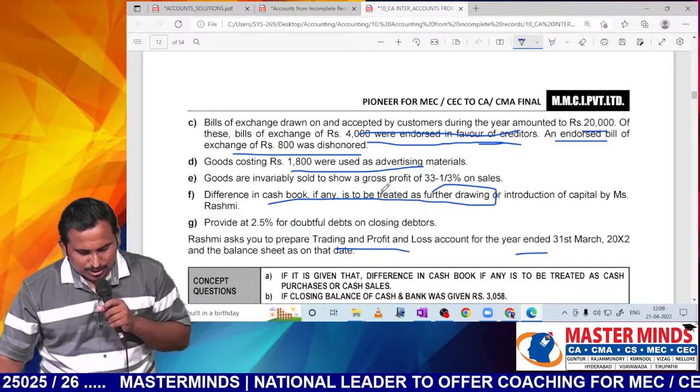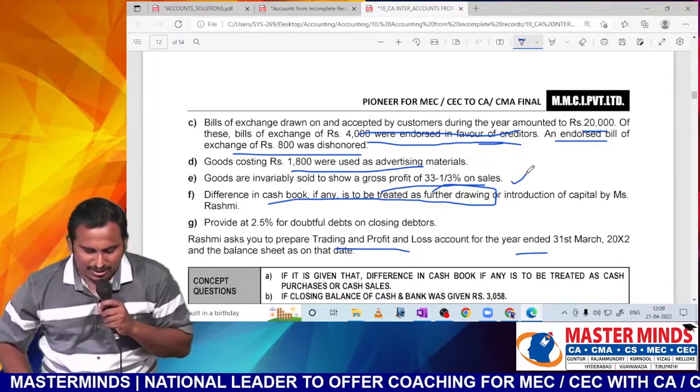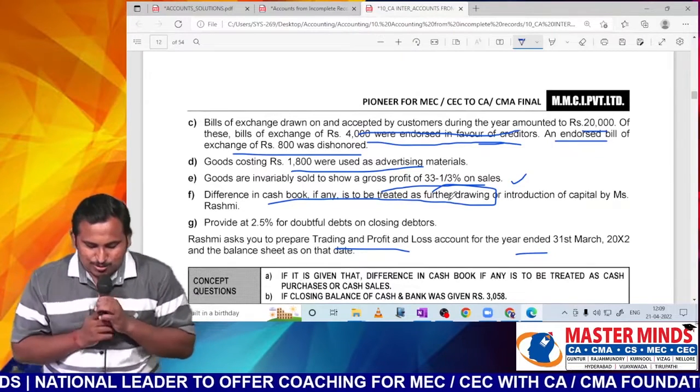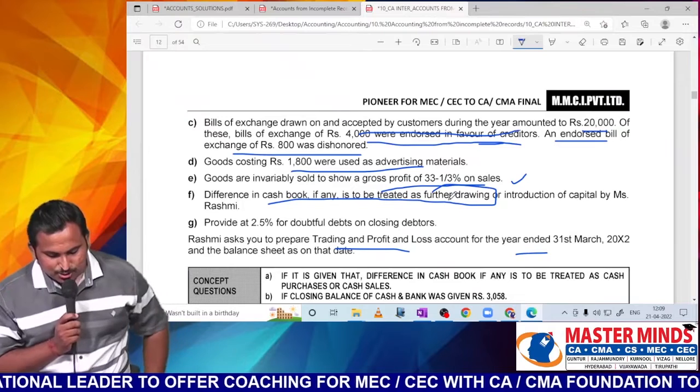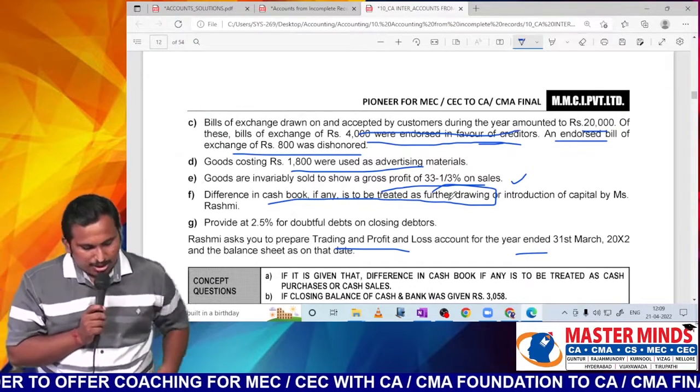Next, these goods are invariably sold to show a GP of 33 1/3%, that is 1/3 on sales. That we will see, sir. Difference in cash book, if any, is to be treated as what, sir? Further drawing or introduction of capital by proprietor Rashmi.